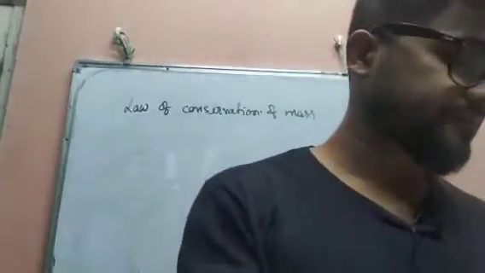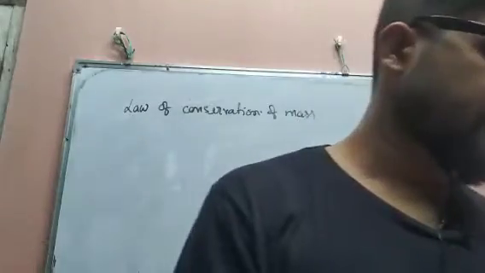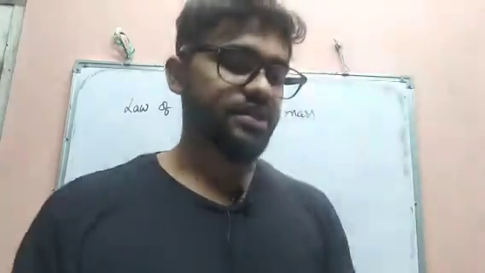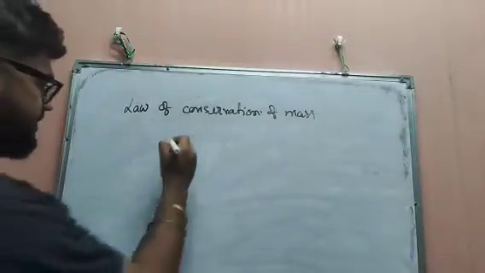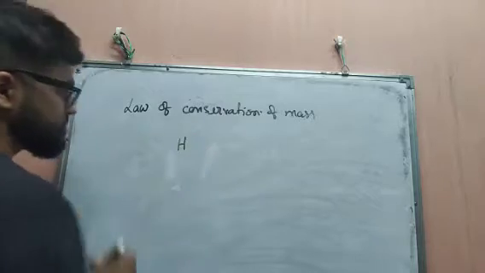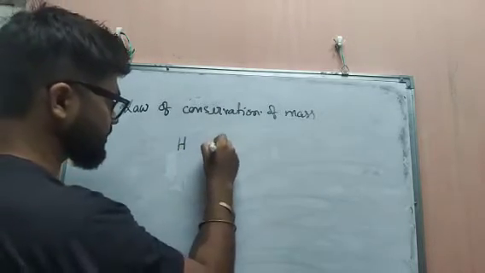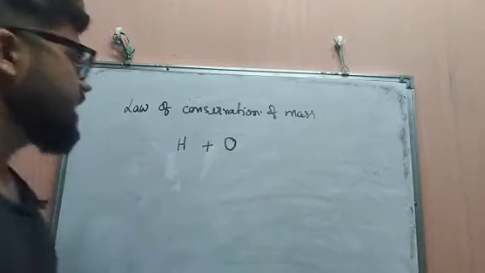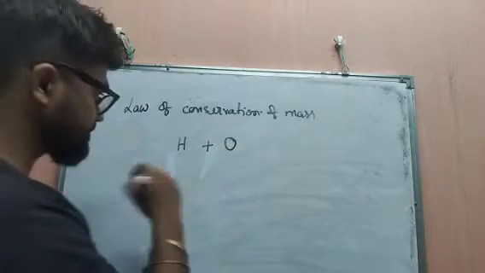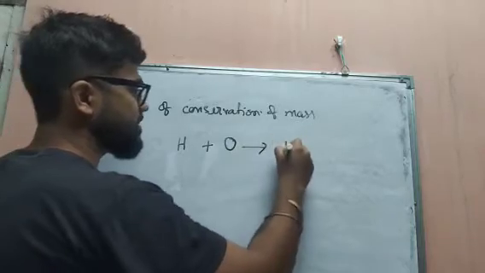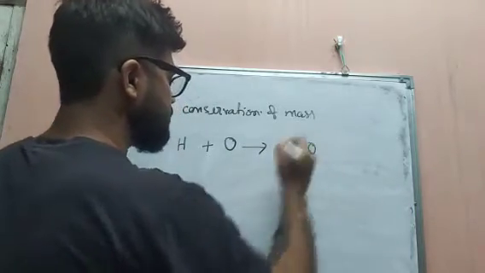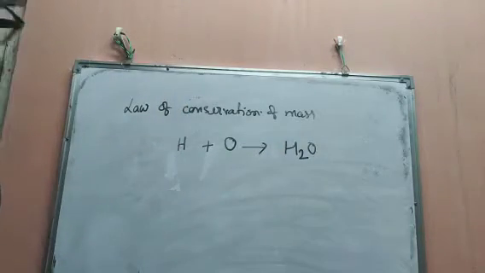Consider water. Hydrogen and oxygen combine and you will get H2O.